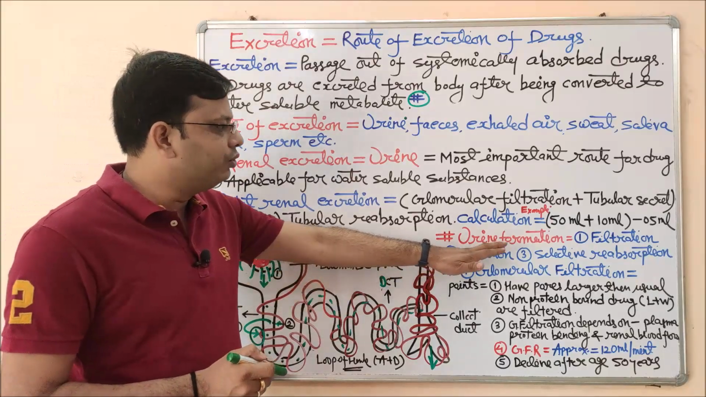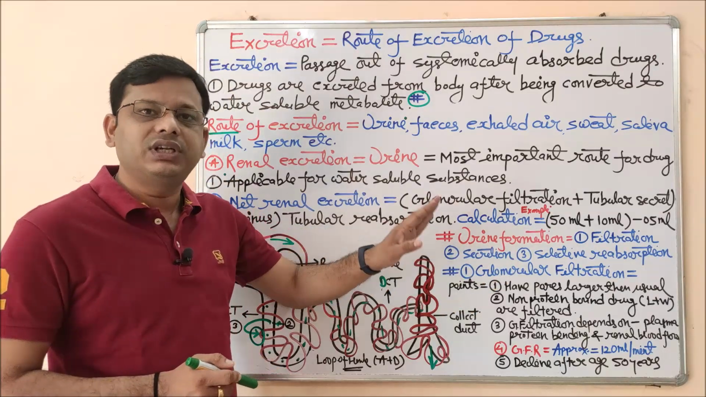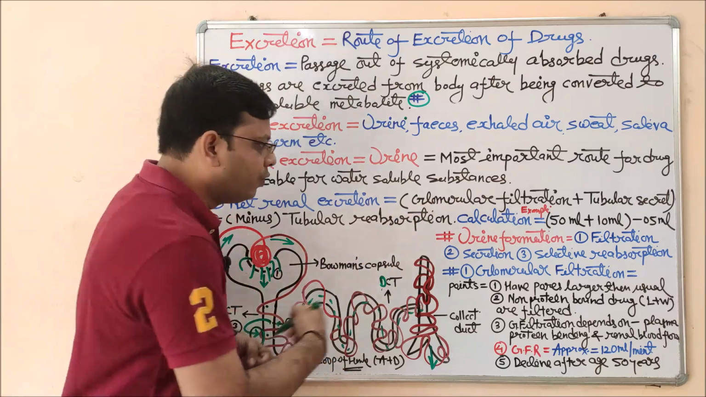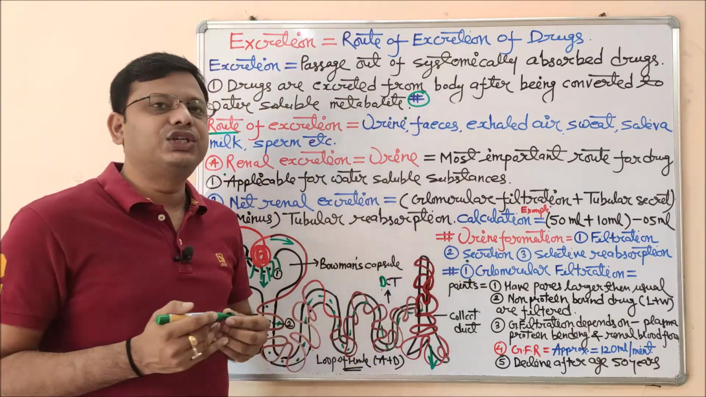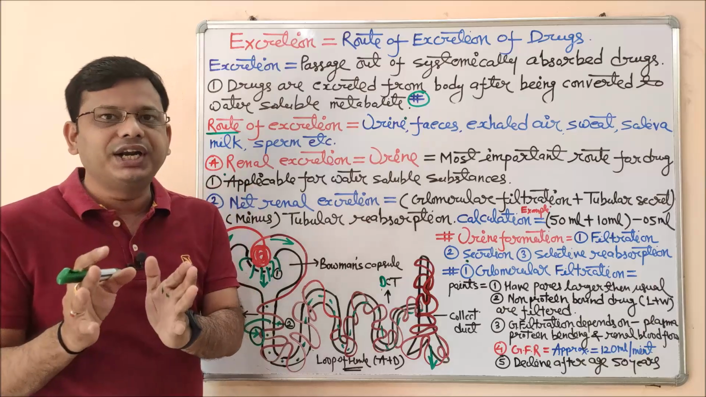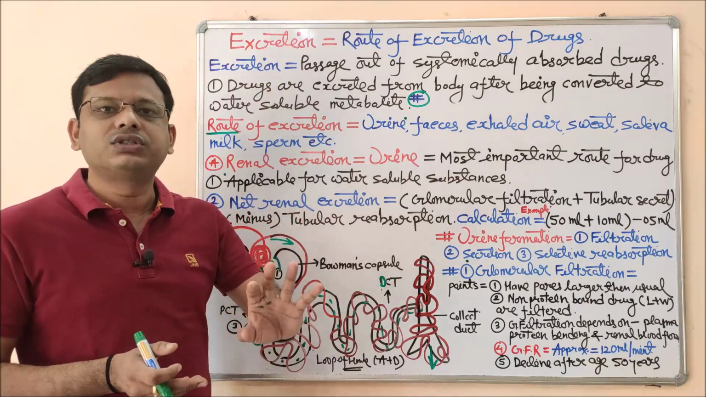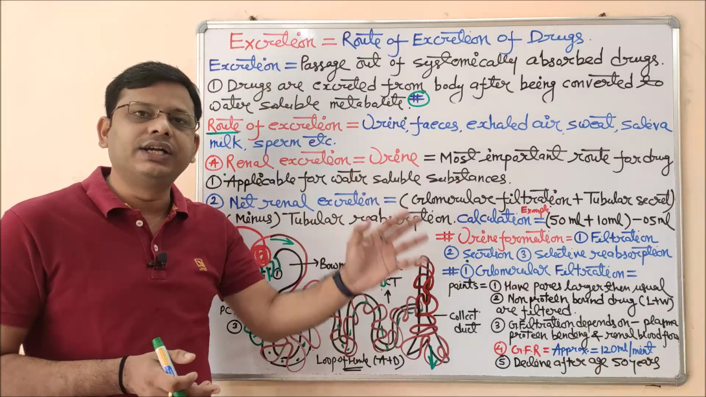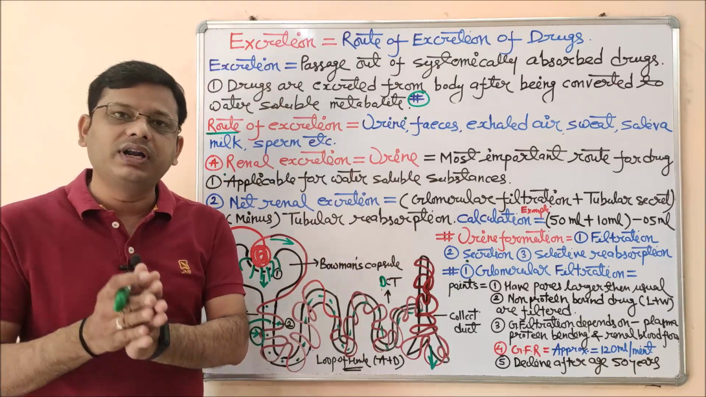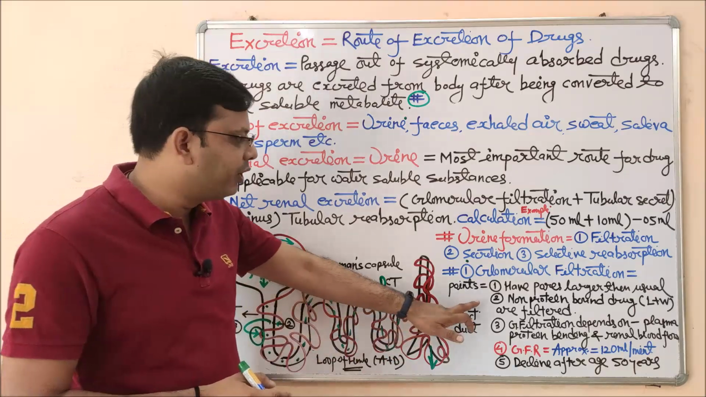Now let me explain the process of urine formation, a very important point, one by one. So the first one is glomerular filtration. As its name indicates, filtration means separation according to size. Those things which have a higher molecular size cannot be filtered, but those which are smaller can be filtered. This is a basic principle.